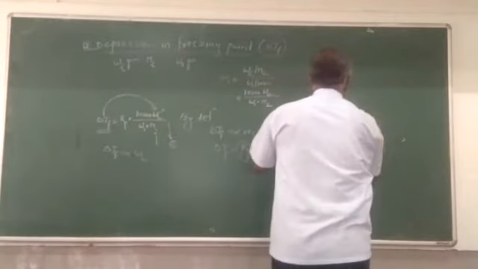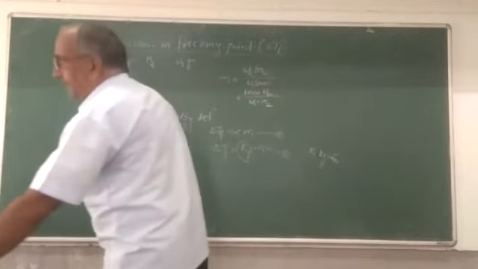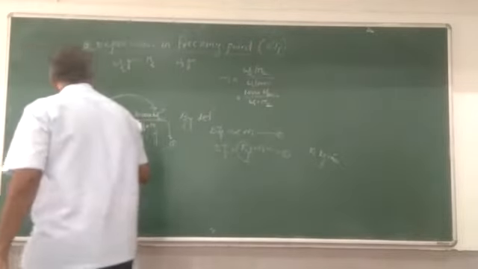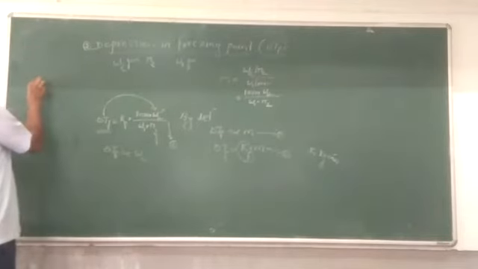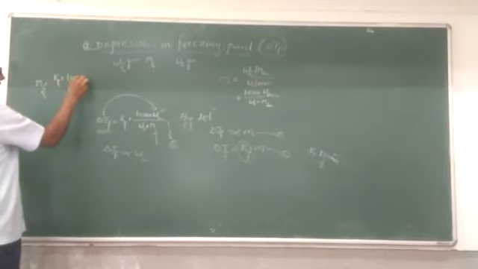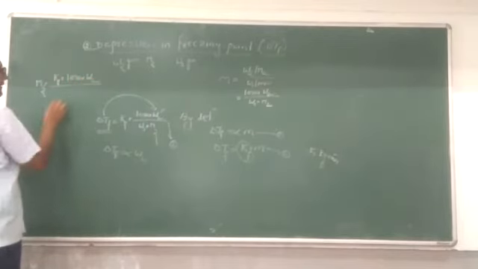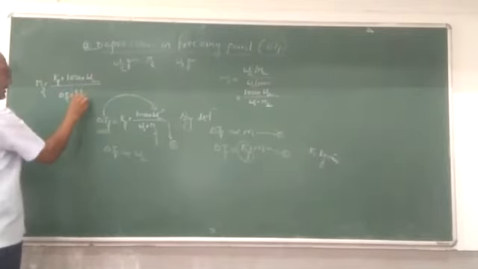Now after knowing this, by the equation we can calculate the molecular mass of the non-volatile solute. How? M2 is equal to Kf into 1000 into W2, whole divided by delta Tf into W1.